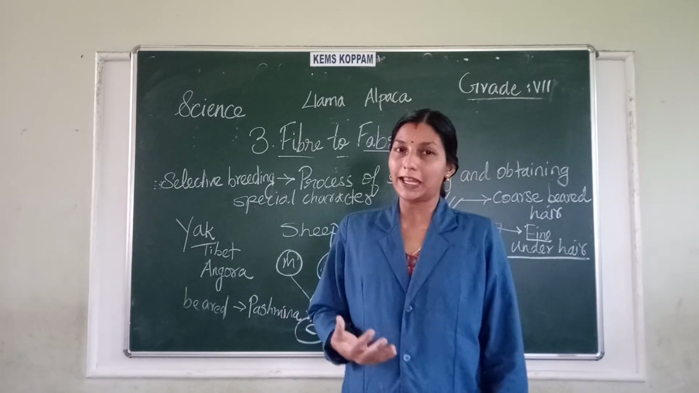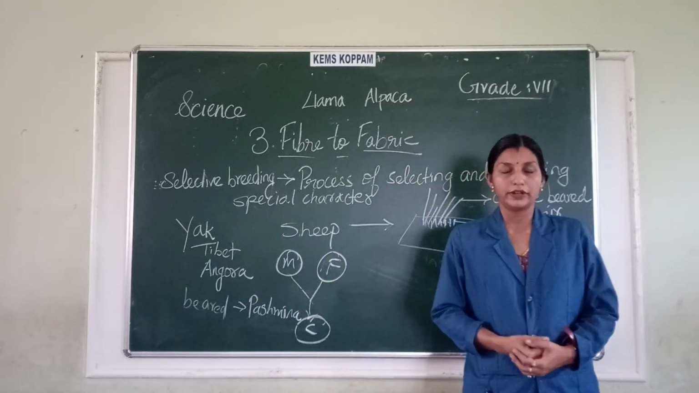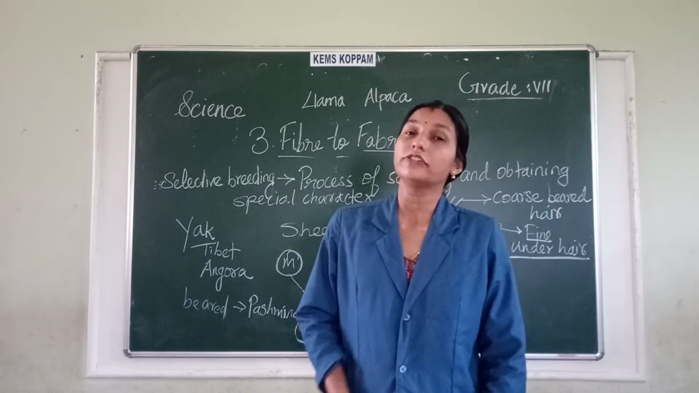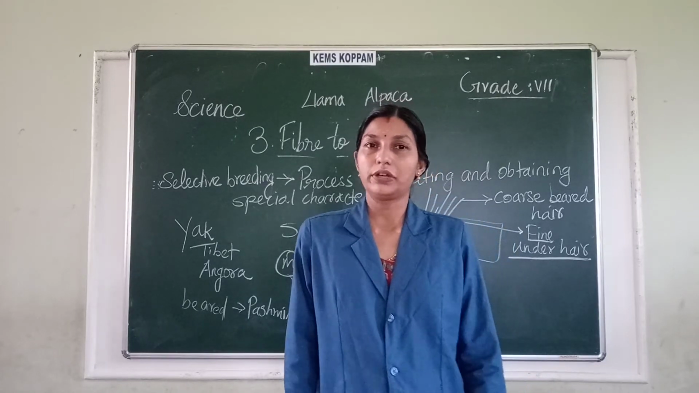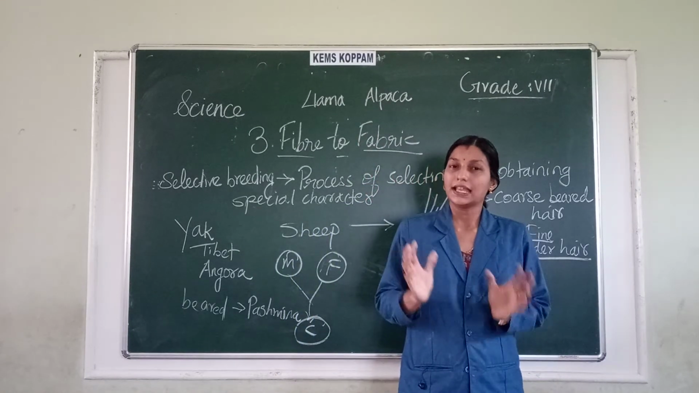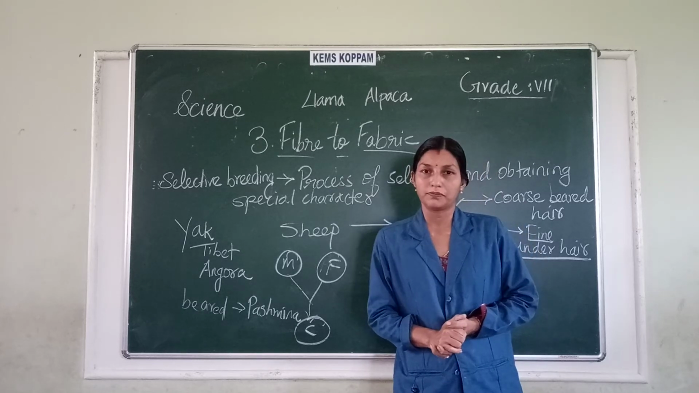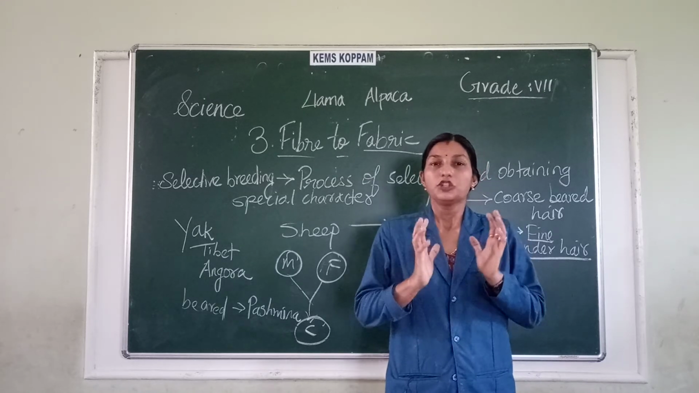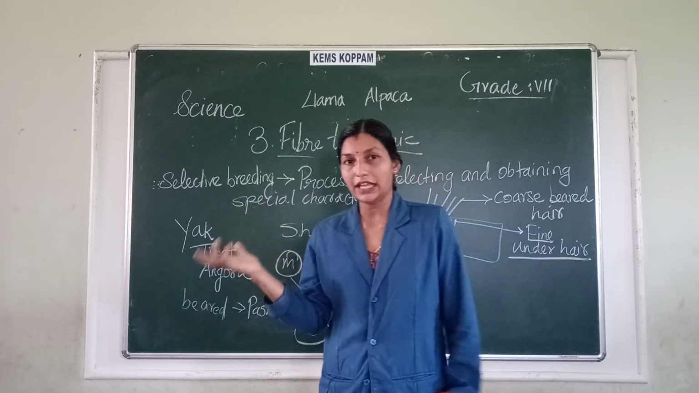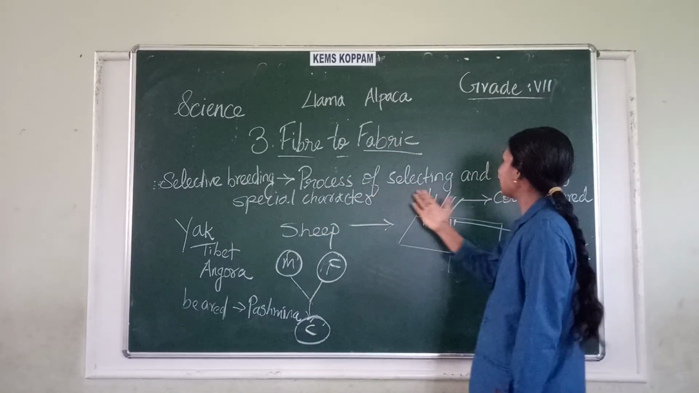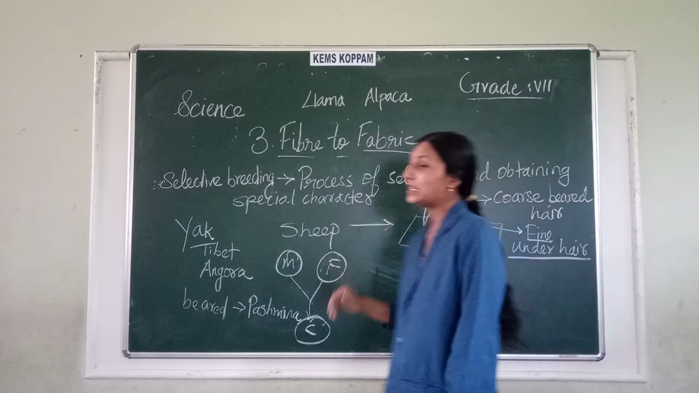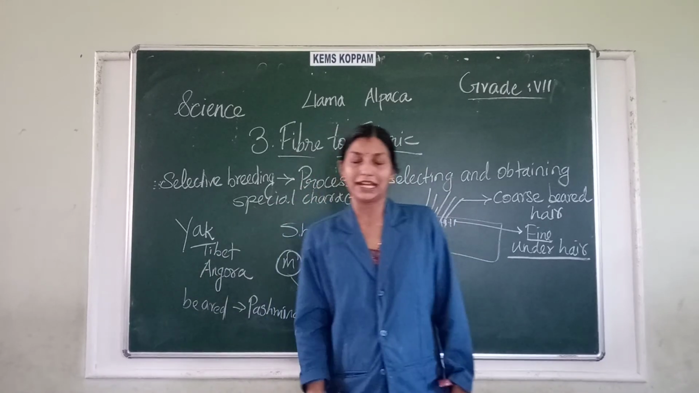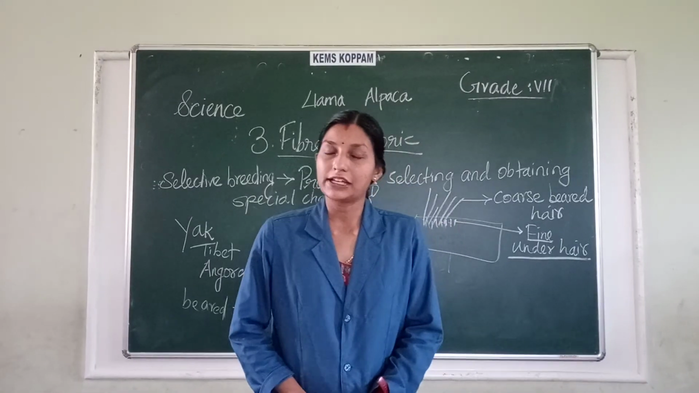By the method of selective breeding, we select the sheep which will give us a large amount of fine under hair, and we grow such kind of sheep. This process by which we select that particular sheep, we call selective breeding. Selective breeding is the process of selecting and obtaining a special character.